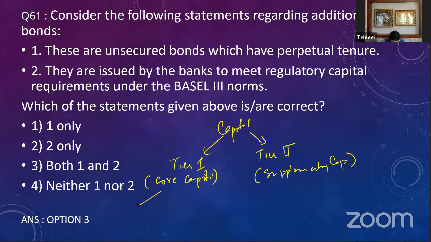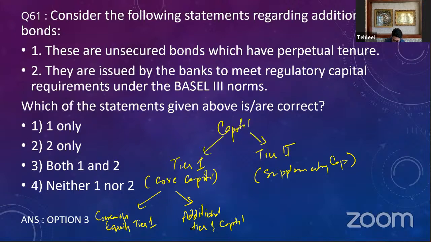Now, core capital has two types. This tier 1 capital has two types. One is your common equity tier 1 capital. That is one kind of capital. And the second is additional tier 1 capital. Okay, these two combined, common equity tier 1 capital as well as additional tier 1 capital, are known as the core capital of the bank. Now, what is this common equity tier 1 and additional tier 1 capital?